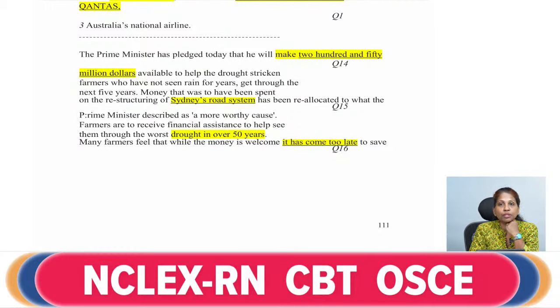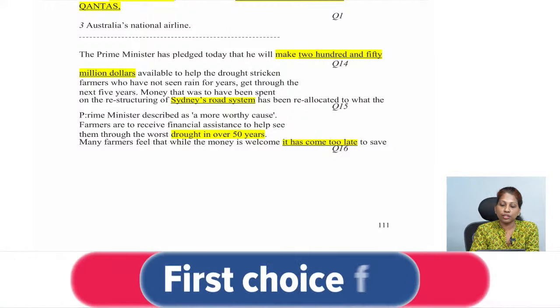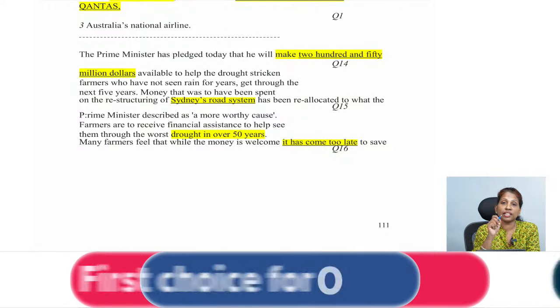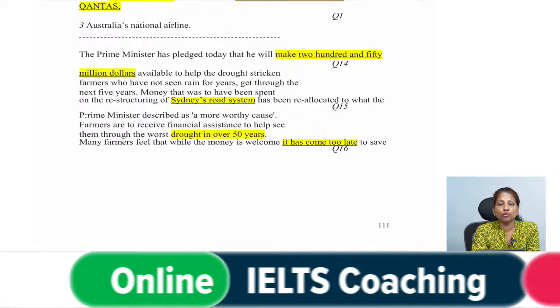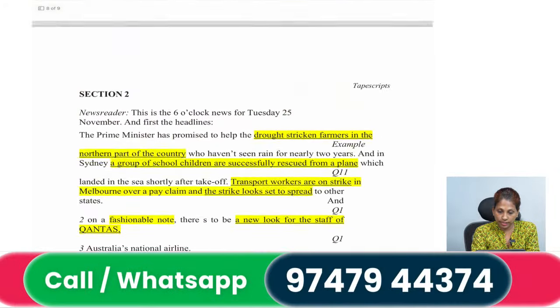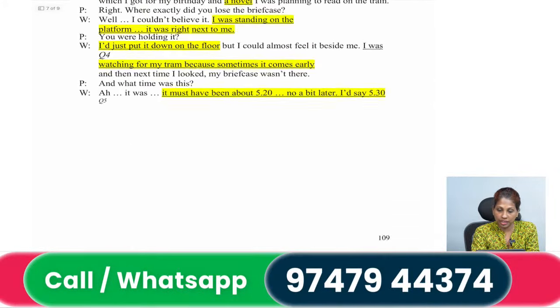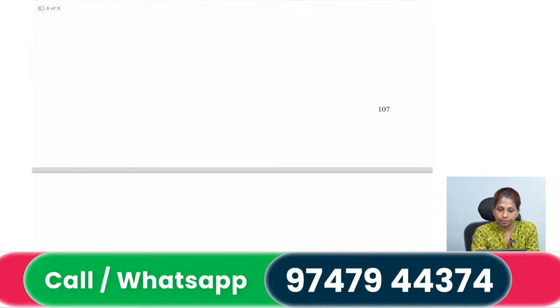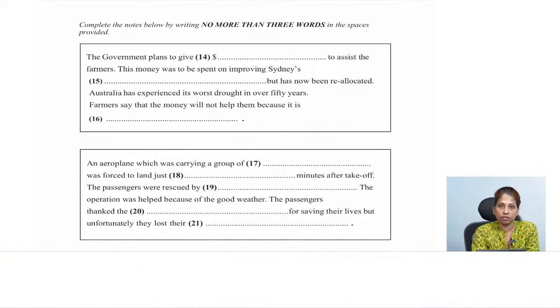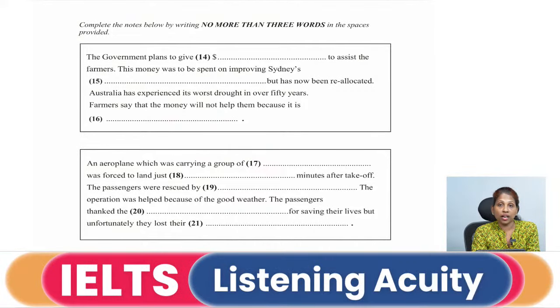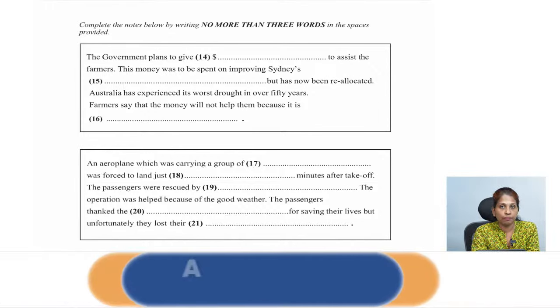Now, whenever you fill up the blanks in such kind of note completion or sentence completion questions, you have to take care that you are grammatically correct. The reason is it has come too late. So, how are you going to write it in the blank? You just read the blank, and you can see it is mentioned there, because the farmers say that money will not help them because it is. If you write come too late, it is grammatically incorrect.